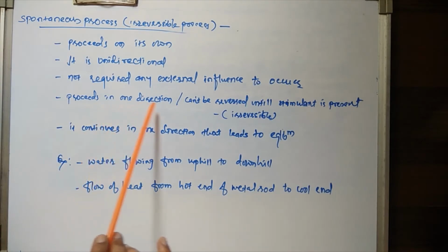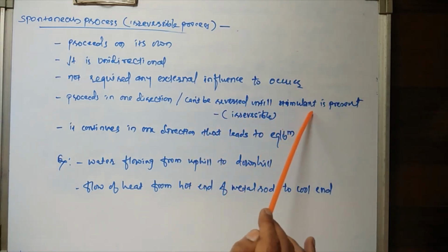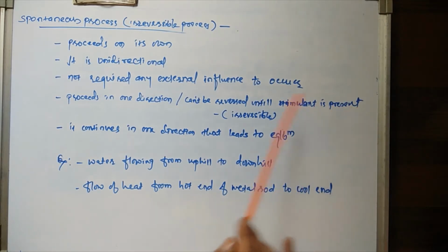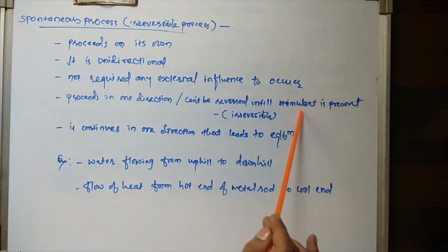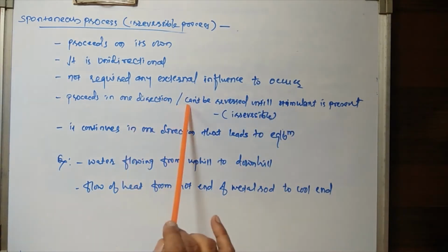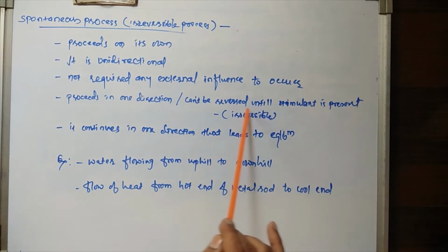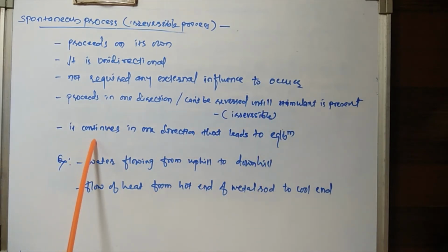It proceeds in one direction and can't be reversed until a stimulant is present. That means if we do not stimulate the process to be reversed, it continues till the equilibrium is attained. So it is an irreversible process. Okay, it continues in one direction that leads to the equilibrium state.